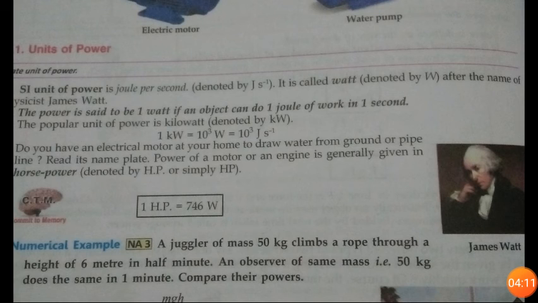Then let's see the unit of power. The SI unit of power is joule per second, and it is called watt. So 1 watt equals 1 joule per second. And for the kilowatt, 1 kilowatt equals 1000 watt, or 10 to the power 3 watt, or 10 to the power 3 joule per second.